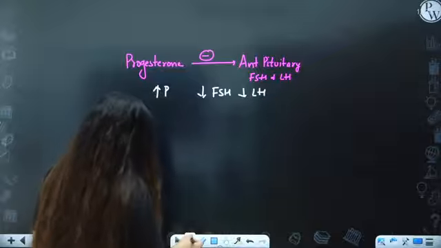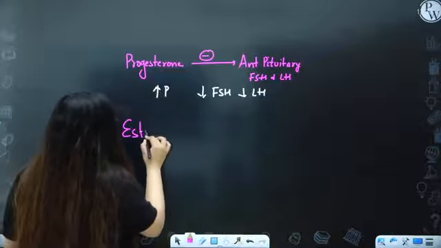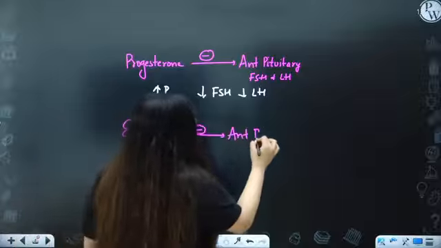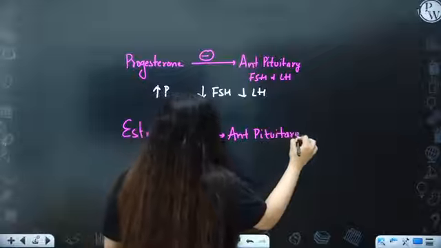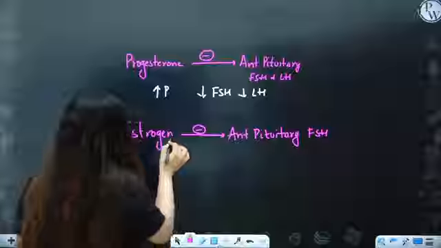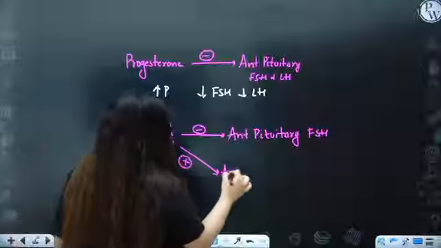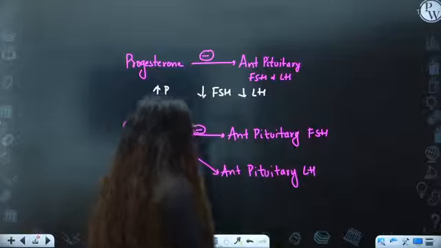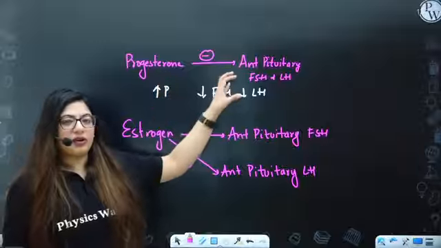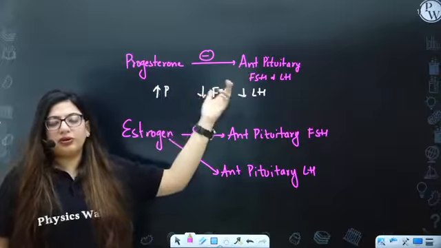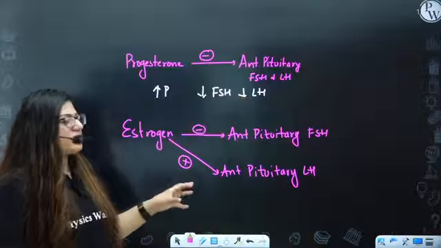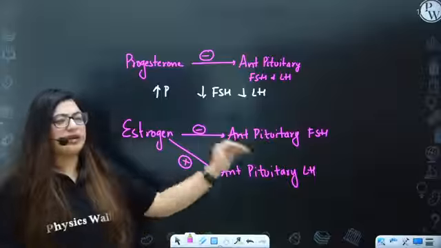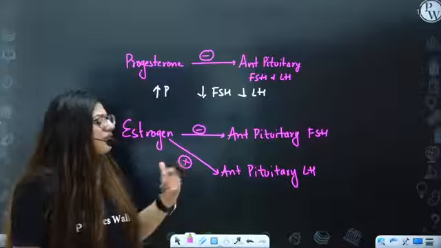Okay. Next is estrogen. So in a female, if there is a high amount of estrogen, it will give negative feedback to the anterior pituitary again. But for what? For FSH. But this same hormone gives positive feedback to the anterior pituitary for LH. Now you must have a question in mind: here it is giving negative feedback to the anterior pituitary, that's okay, because the anterior pituitary forms both hormones. But if estrogen is giving negative feedback to the anterior pituitary, why is LH having the positive one?